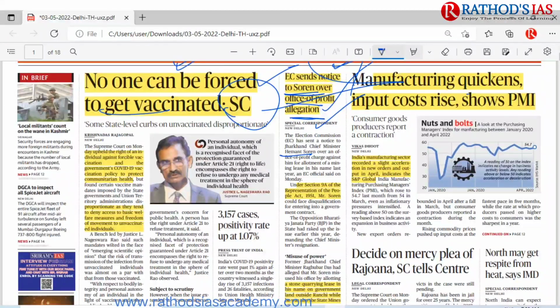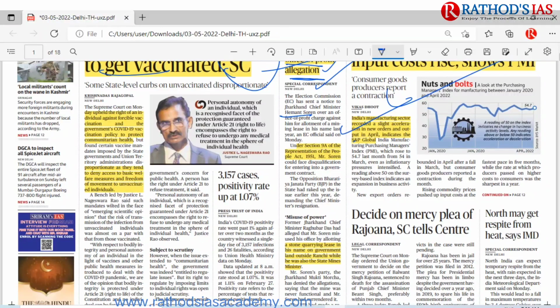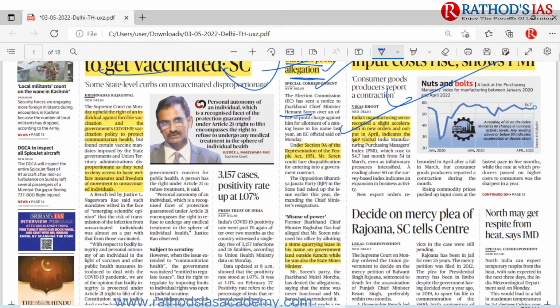And the next topic is regarding manufacturing quickening and input cost rise shown by PMI. So here consumer goods producers are mainly having a slight acceleration that is seen in the new orders. India's manufacturing sector mainly recorded a slight acceleration in new orders as well as output in the month of April. It mainly indicates the S&P Global India Manufacturing Purchasing Managers Index. So here you need to know what this Purchasing Managers Index is. Number of times we discussed this topic.